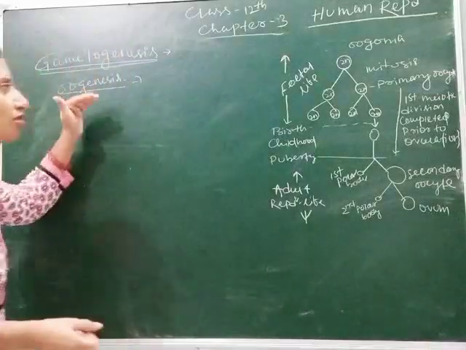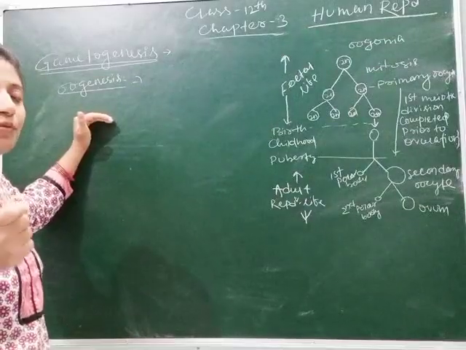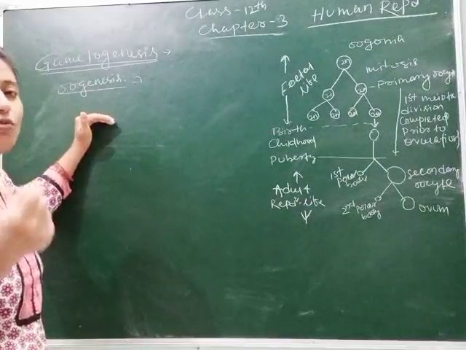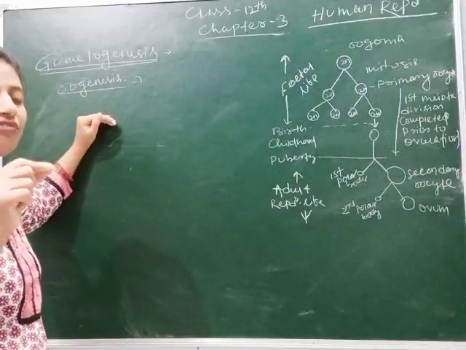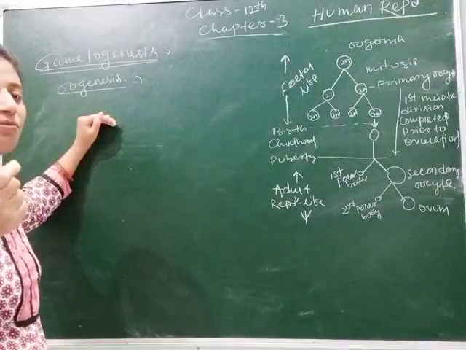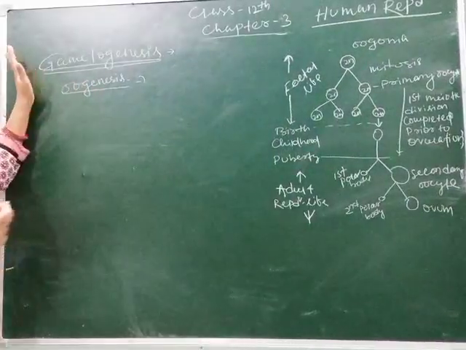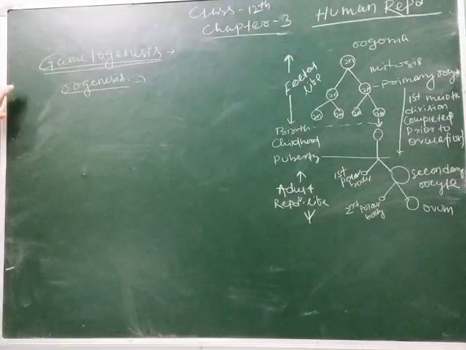Clear students? So the difference is, in males, spermatogenesis starts at puberty, whereas in females, oogenesis starts during the fetal life, when the female child is inside her mother's body. So students, let's see how this process occurs in human beings or in animals.